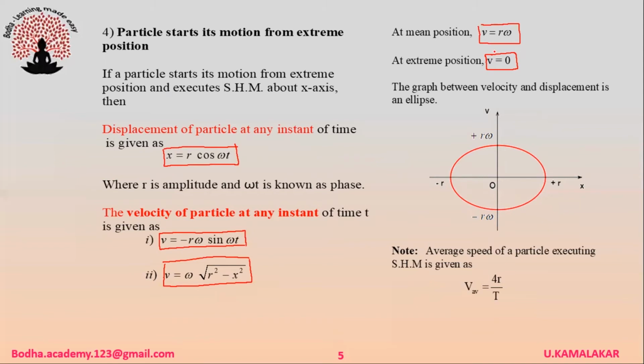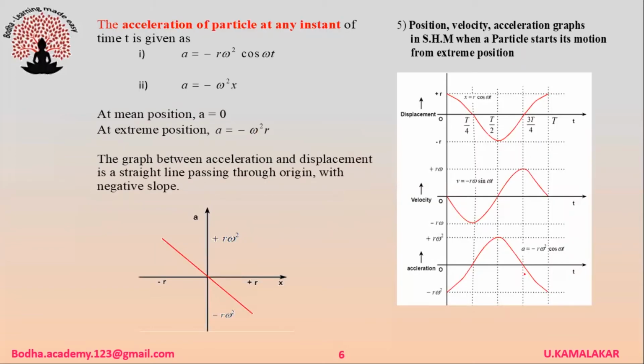The average speed of a particle executing SHM is given as V average is equal to 4r by capital T, where r is amplitude and capital T is time period. The acceleration of the particle at any instant of time t is given as a is equal to minus r omega square cos omega t. It is also expressed as a is equal to minus omega square x. At mean position, acceleration is minimum and is equal to 0.